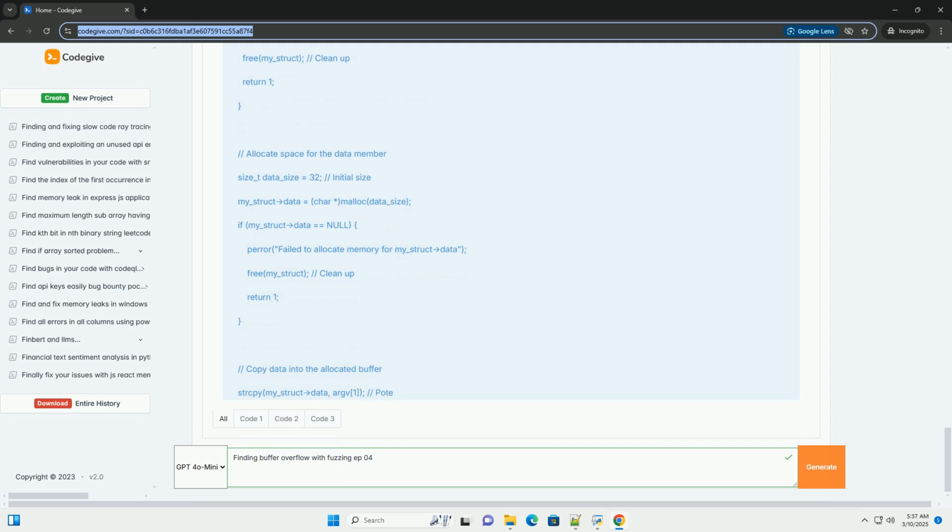ASan/MSan: compile with AddressSanitizer (ASan) and MemorySanitizer (MSan) to help detect memory errors during fuzzing. Example: gcc -fsanitize=address -o strcpy_overflow strcpy_overflow.c. ASan and MSan provide detailed error reports when a memory corruption occurs, making debugging much easier.